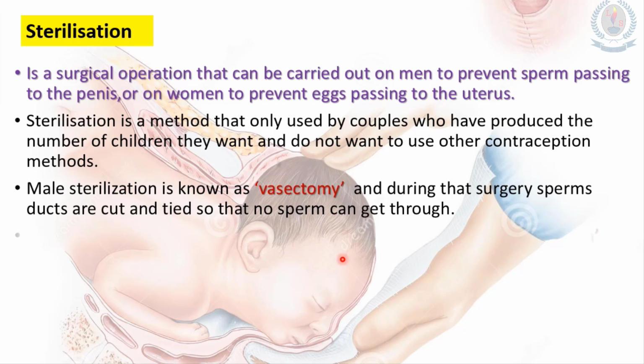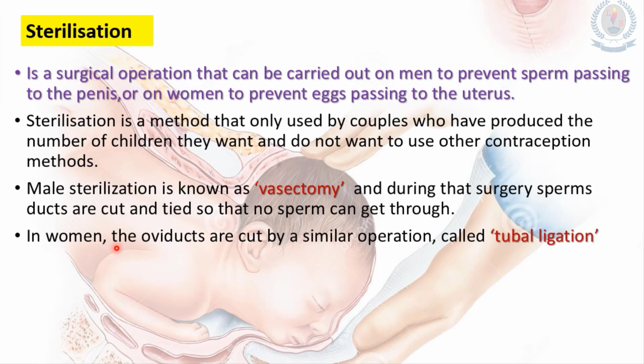Okay, and when it comes to women, in the woman's surgery, the oviducts are cut by a similar operation. We call that operation a tubal ligation. Whether there is no sperm release or no egg release, there is no pregnancy or fertilization. Understand?